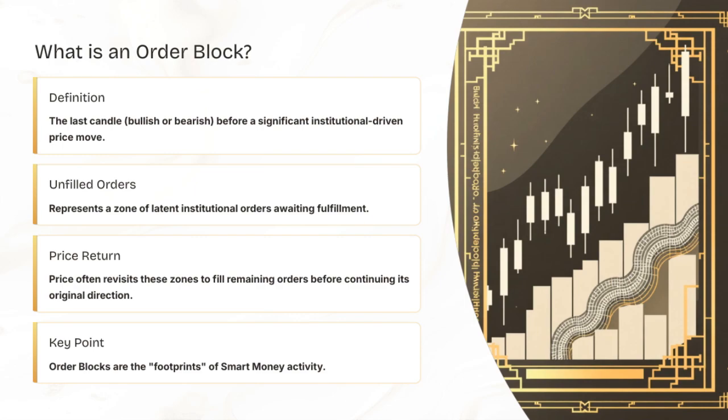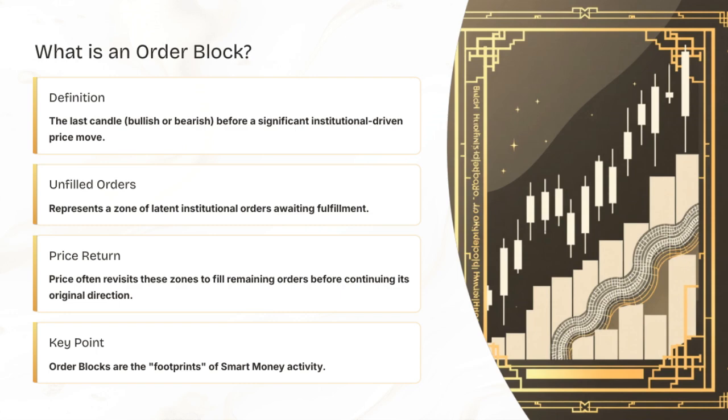The key idea here is that price often revisits these zones, almost like a retracing to fill in remaining orders before it continues in the original direction. This is crucial because it shows us where the institutional orders are waiting to be executed. When we talk about price return, we're referring to these zones of latent institutional orders that are just waiting to be fulfilled. These are the unfilled orders that the big players leave behind, often before a significant move.